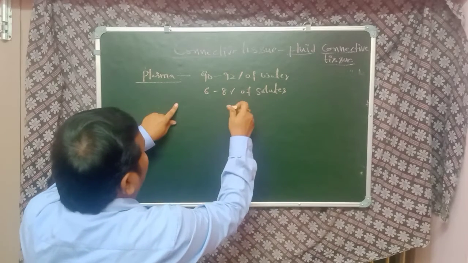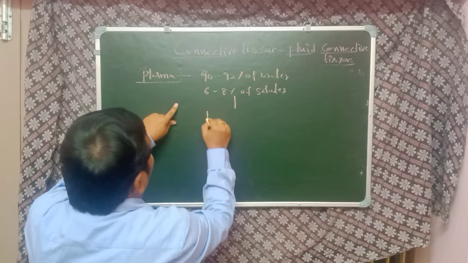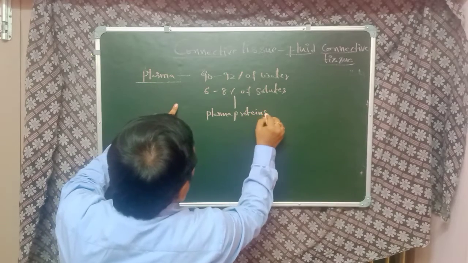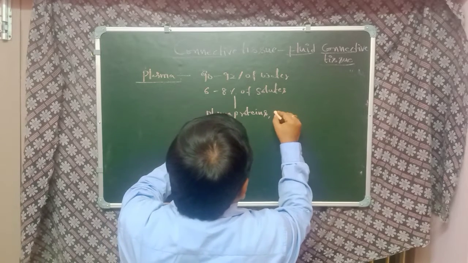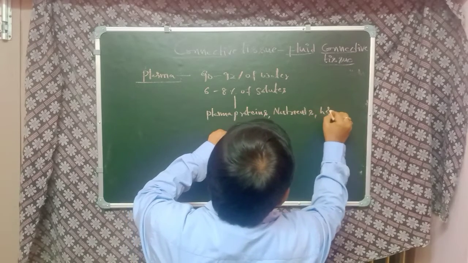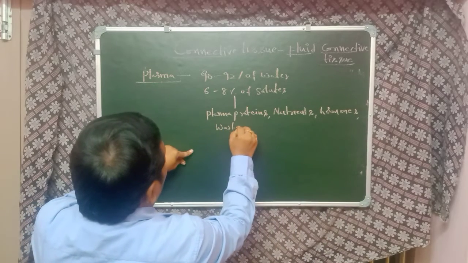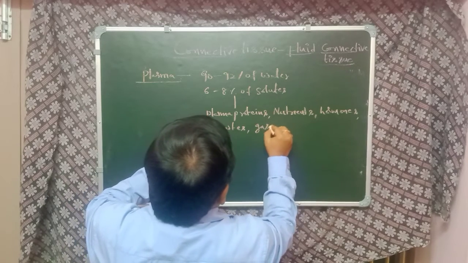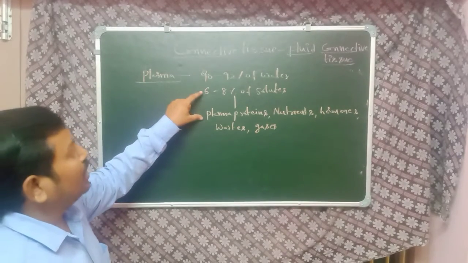The solutes also include plasma proteins, nutrients, hormones, wastages, and gases. These are the solutes which are present in the blood plasma.